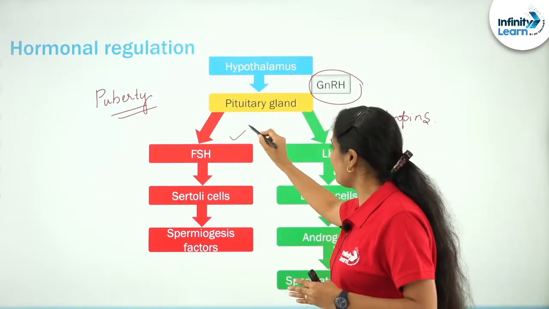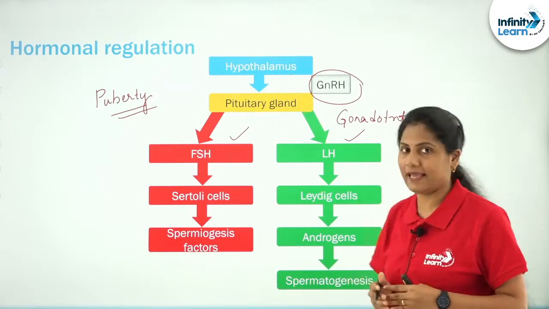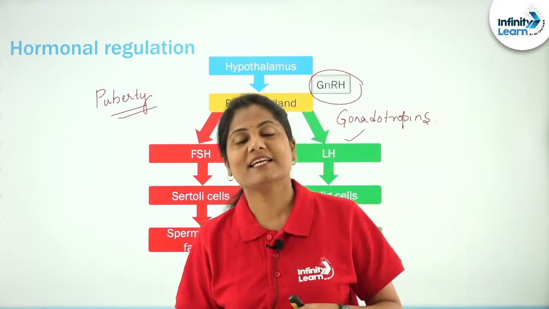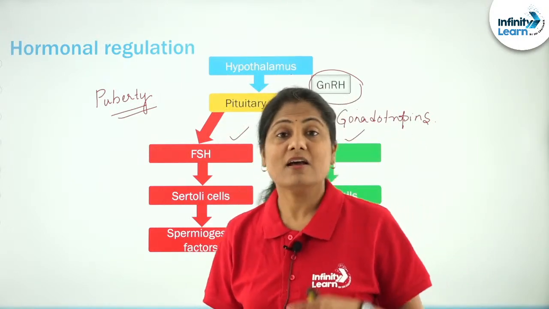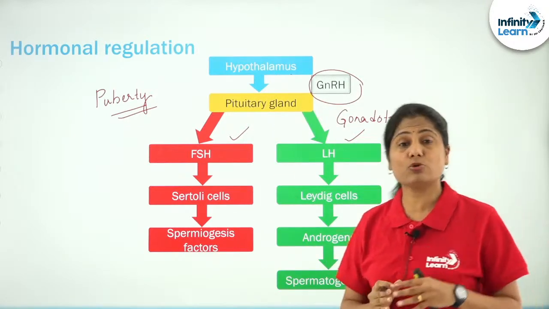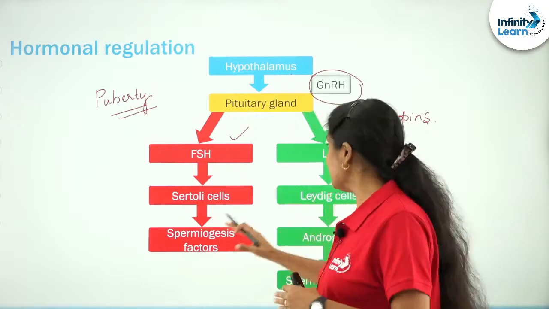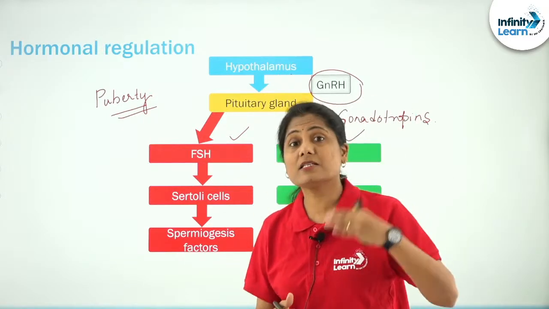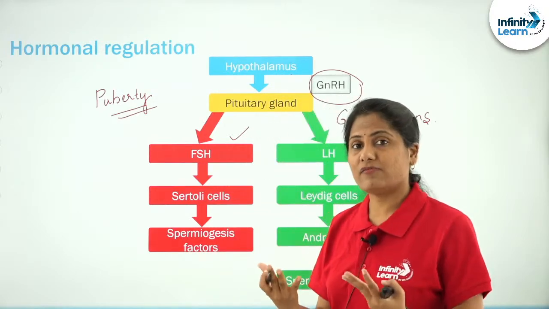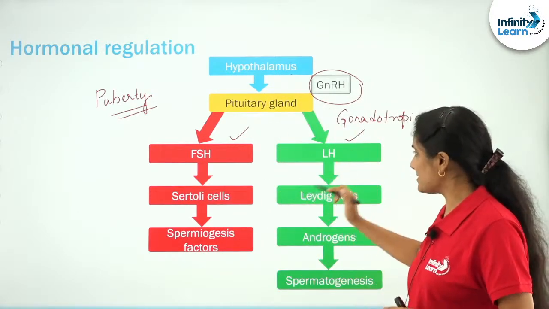They are FSH and LH, follicle stimulating hormone and luteinizing hormone. These are the two hormones secreted by the pituitary gland in response to GnRH.